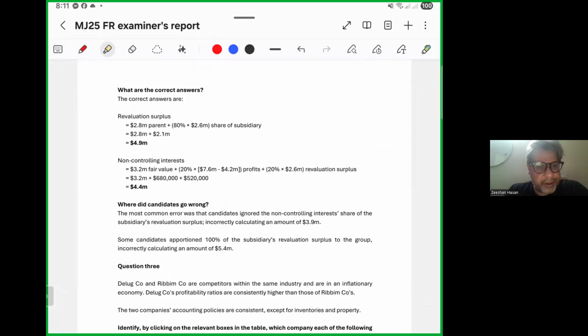What are the correct answers? Here is the correct answer. You can see 2.8 million parent plus 80% of 2.6 million share of subsidiary, 2.8 million plus 2.1 million, that is 4.9 million. Non-controlling interest: 3.2 million fair value plus 20% of (7.6 million minus 4.2 million) profits, plus 2.6 into 20%. Revaluation surplus: 3.2 million plus 680,000 plus 520,000. So it is 4.4 million.